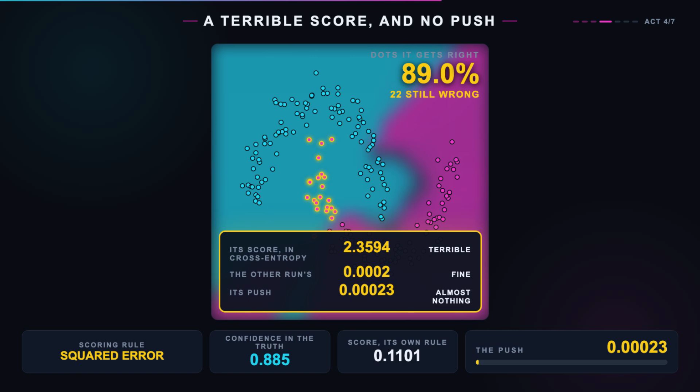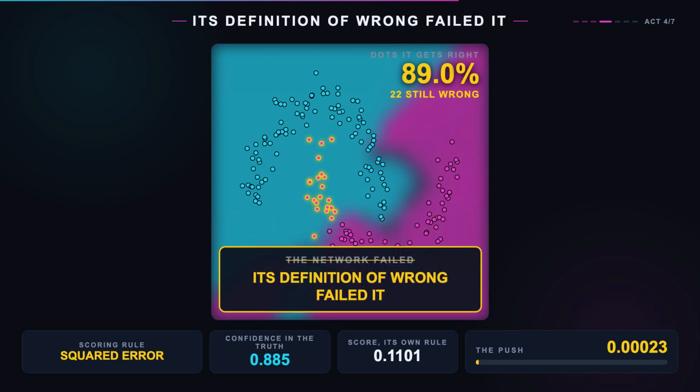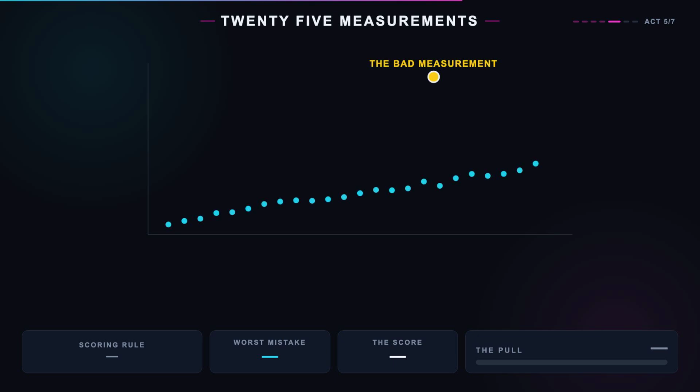Look at its score, and then look at its push. Its score is 2.36 against cross-entropy's 0.0002. It is doing terribly, and the number says so. And the push it is getting is 0.0002. It knows it is wrong. It has no way to feel it. The scoring rule went numb precisely where the mistakes are. The network did not fail here. Its definition of wrong failed it.